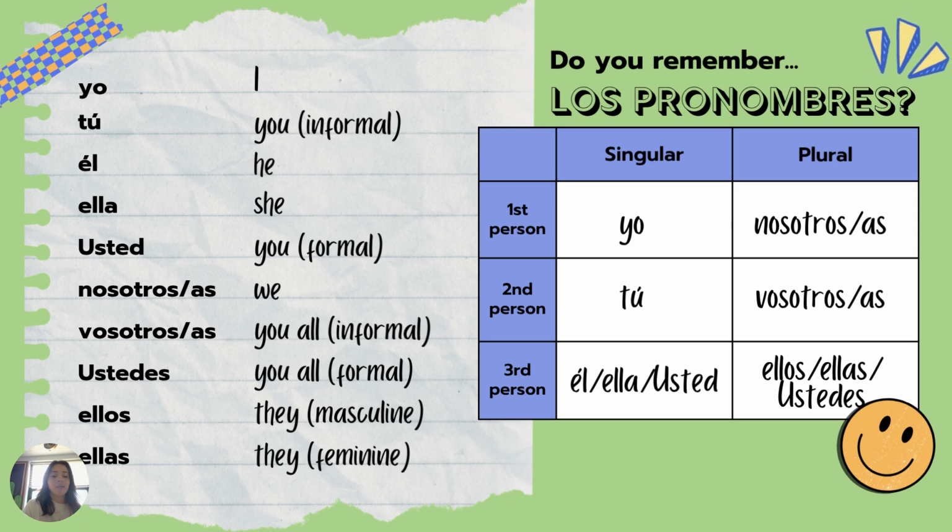It is they feminine. So here's where, on the right-hand side of the screen, here is where they would be placed on this conjugation map. We have on the left-hand side of this conjugation map the singular forms. So like yo, tú, and él, ella, and usted are all only talking about one single person at a time. Yo is I, just me, nobody else. Tú is you, just you, nobody else.